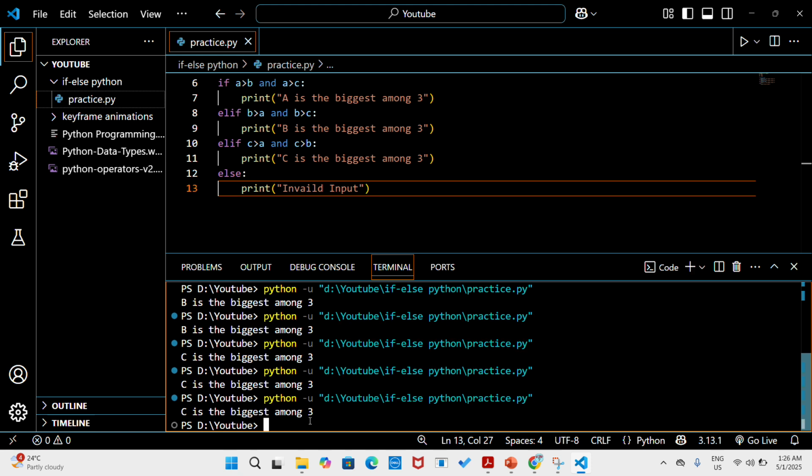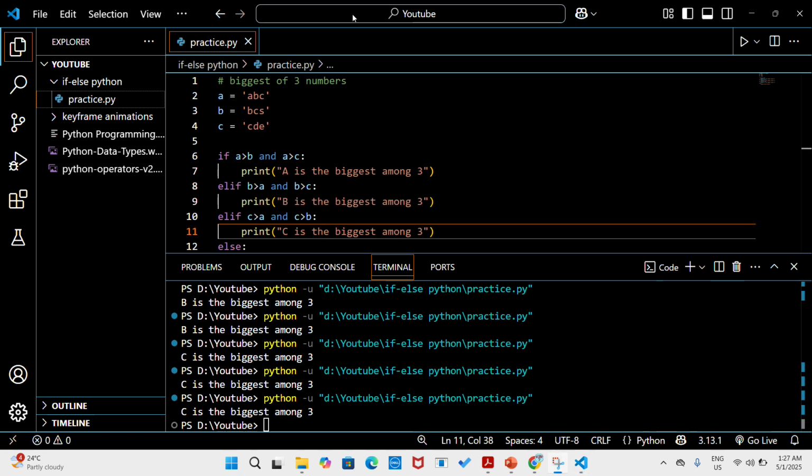Apparently in Python, it doesn't matter if you give it a wrong value. The same code would not work in other programming languages because they have data types, but in Python we don't declare data types. That's why even if we give strings, it is comparing the strings. The logic behind it is that the letter C is in a greater position than A and B.